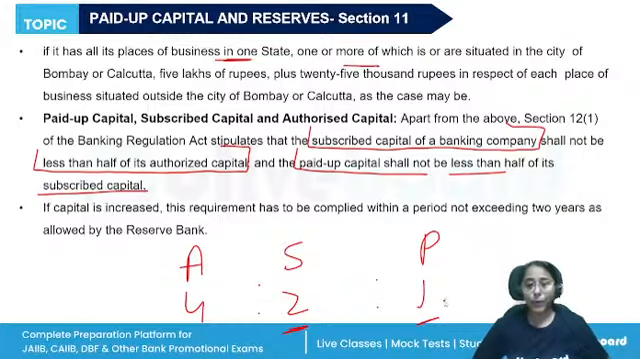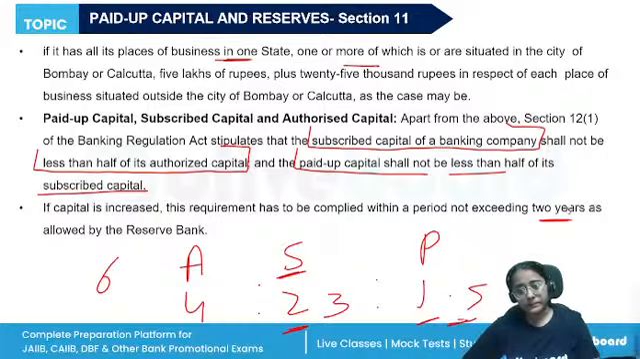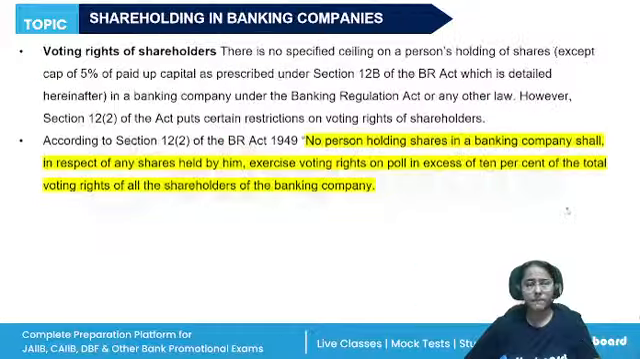If at any point the capital is increased, the requirement has to be complied with within a period not exceeding 2 years as allowed by the RBI. Okay, so if let's say the authorized capital is increased from, let's say it was earlier 4, now it is 6, then this will become 3 and this will become 1.5. This has to be done within 2 years, not exceeding 2 years. This is the paid up capital, subscribed capital, and authorized capital.